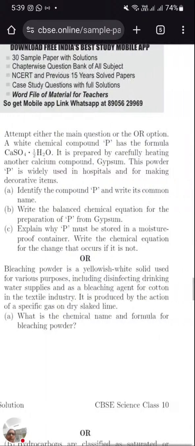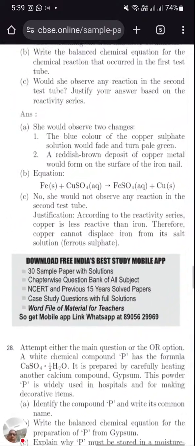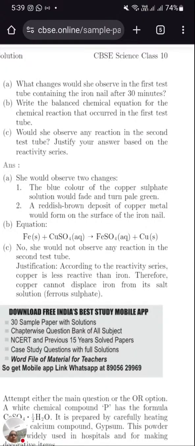27th one. The first question: what change would she observe in the first test tube containing the iron nail after 30 minutes? The first test tube is copper sulfate. What will happen in the first test tube? The blue color of the solution will fade and there is formation of ferrous sulfate. Very good. FeSO4 will form. And there is deposition of copper on the iron nail. Next, write a balanced chemical equation for the reaction that occurred in the first test tube. Fe plus CuSO4 gives FeSO4 plus Cu.